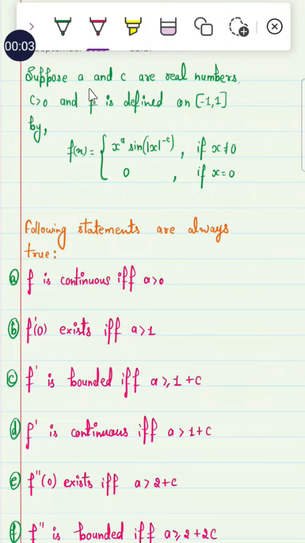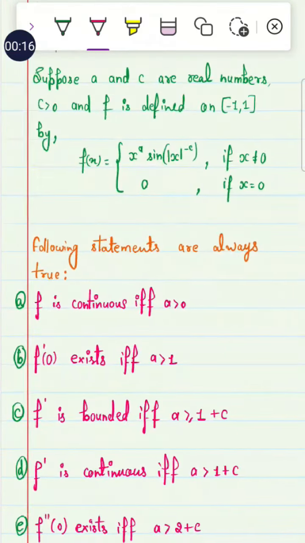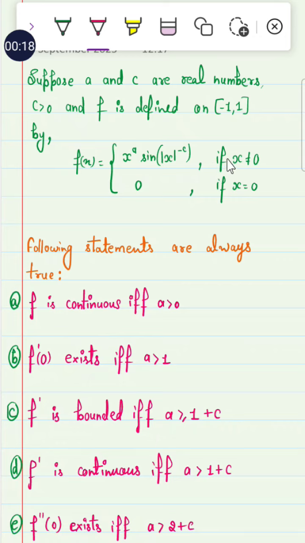Suppose a and c are real numbers, c is greater than 0, and the function f is defined on the closed interval [-1, 1]. Let us define the function f(x) = x^a sin(|x|^(-c)) if x is not equal to 0. If x equals 0, then the function's value becomes 0.